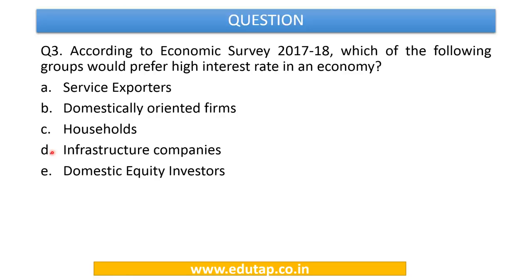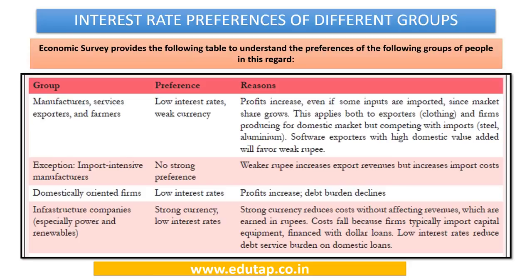Now let's move to the next question. According to Economic Survey 2017-18, which of the following groups would prefer high interest rates in an economy? Options are service exporters, domestically oriented firms, households, infrastructure companies, domestic equity investors.